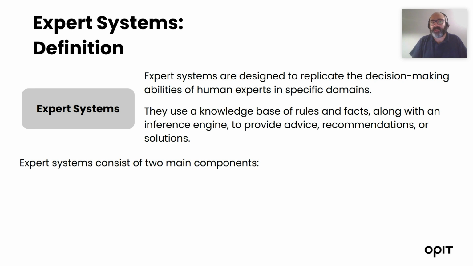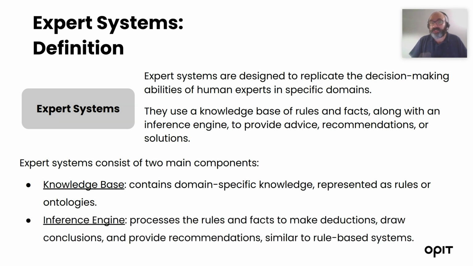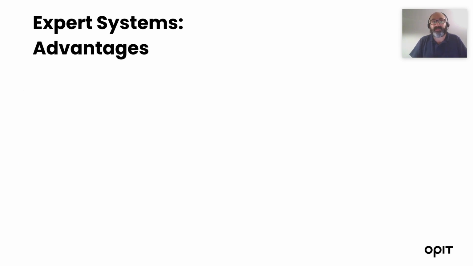Expert systems consist of two main components: the knowledge base, which is the domain-specific knowledge that can be represented as rules or, in a more modern setting, as ontologies, and the inference engine, which processes the rules and the facts to make deductions and draw conclusions. This works similarly to the engine used for rule-based systems.